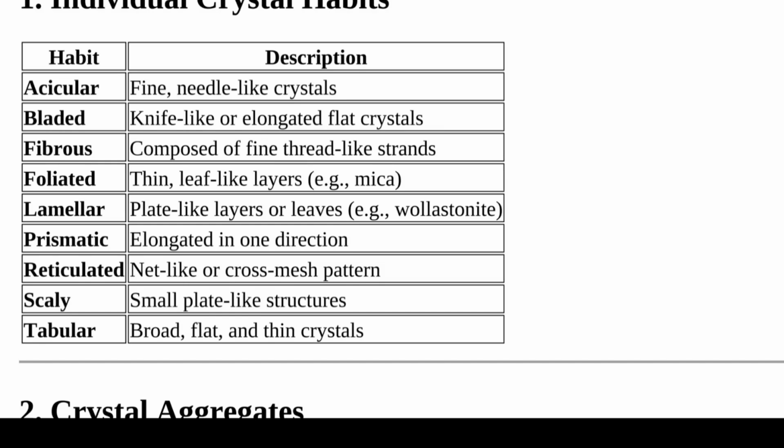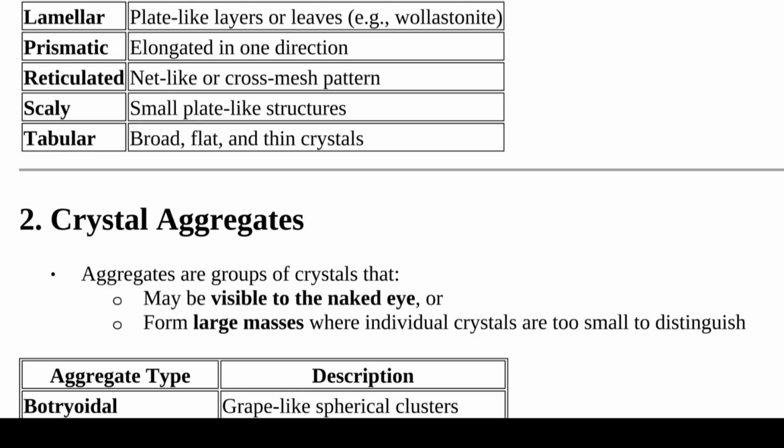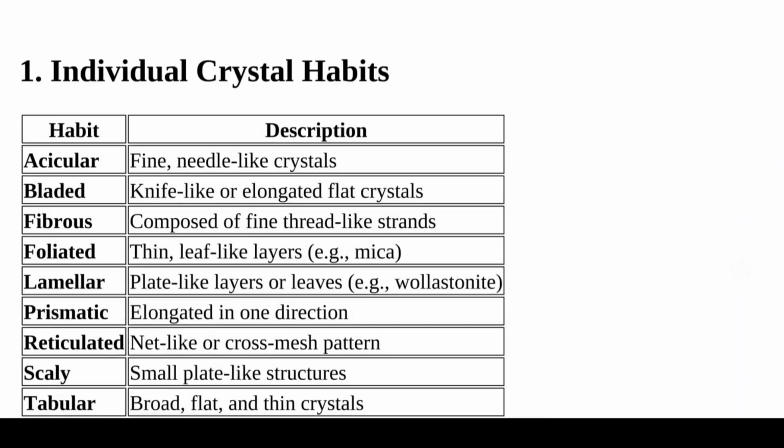That is acicular, meaning fine needle-like crystals. Bladed means knife-like. Fibrous means thread-like structure. Foliated means leaf-like layers and thin in structure. Lamellar means plate-like layers. Prismatic means elongated in one direction. Reticulated means net-like or cross-mesh patterns. Scaly means small plate-like structures, and tabular means broad, flat and thin crystals.